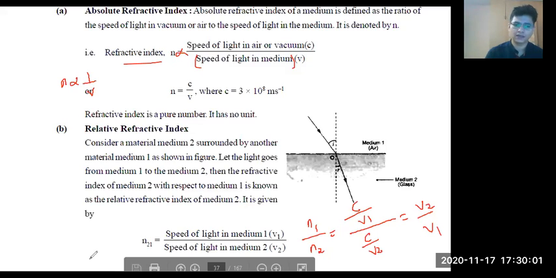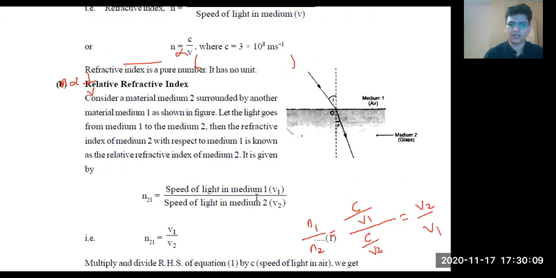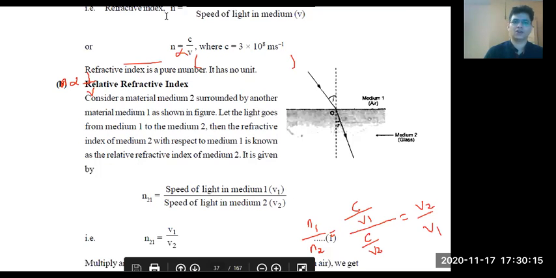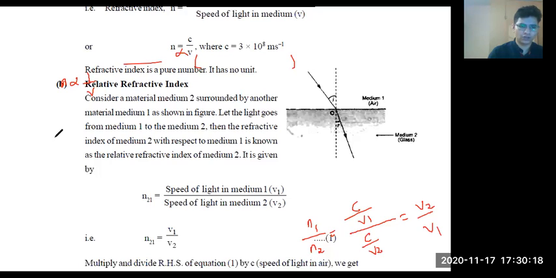Vice versa, the speed of light in the first medium by the speed of light in the second medium is the refractive index of the second medium with respect to the first medium. Think about the notation when you use mu 2 to 1. It is the second medium with respect to the first medium. Got it?